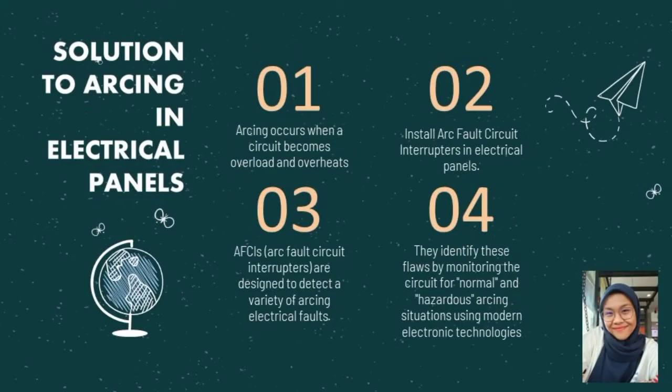Solution to arcing in electrical panel. Arcing occurs when a circuit becomes overloaded and overheats. Install arc fault circuit interrupters in the electrical panel. AFCIs are designed to detect a variety of arcing electrical faults. They identify these flaws by monitoring the circuit for normal and hazardous arcing situations using modern electronic technologies.